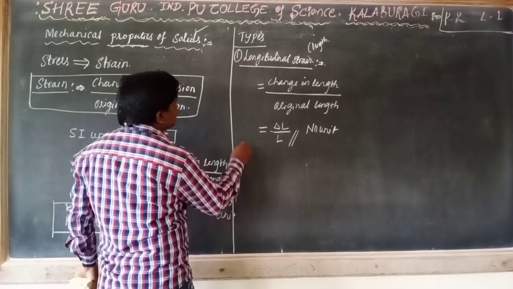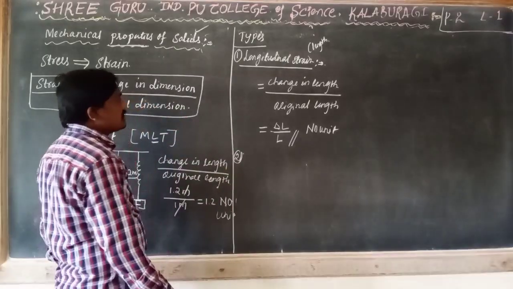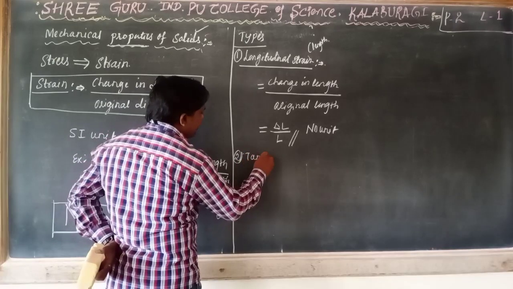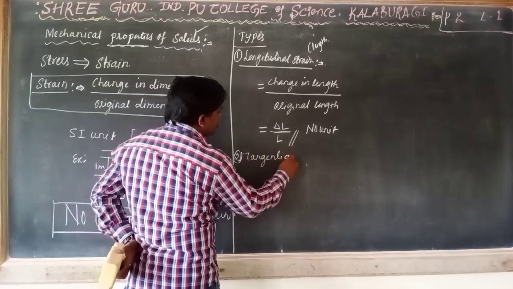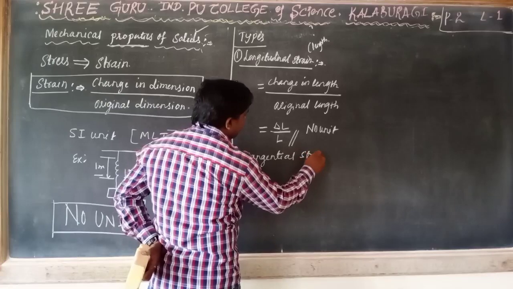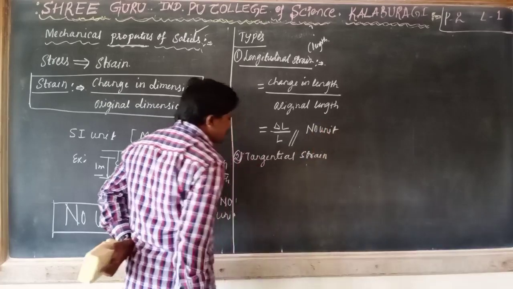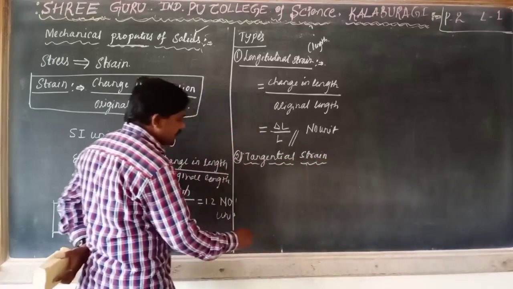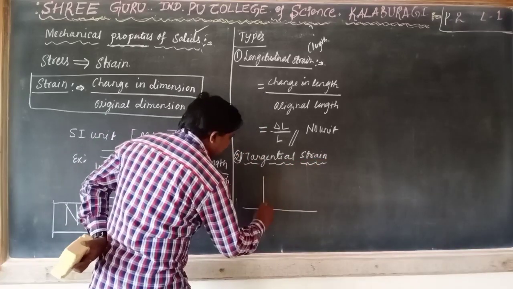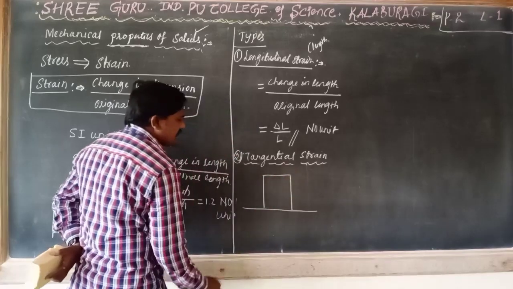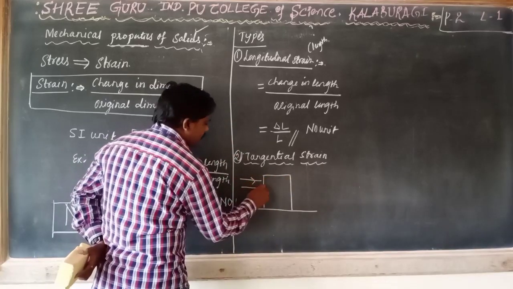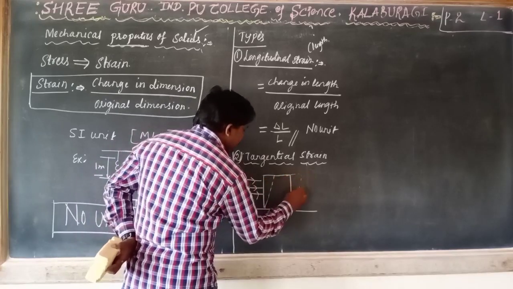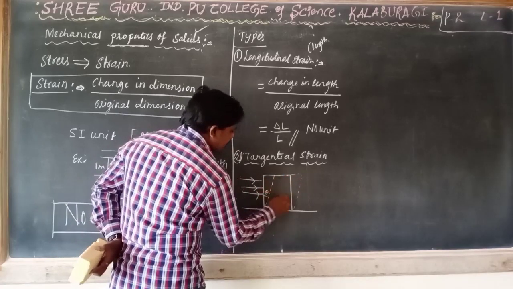The first one is longitudinal strain, and the second one is tangential strain, or shearing strain. This is very important. Why? Because we consider this is the solid body. Initially it is fixed. When we apply a parallel force on it, its shape is going to change. Already we discussed these things in stress.